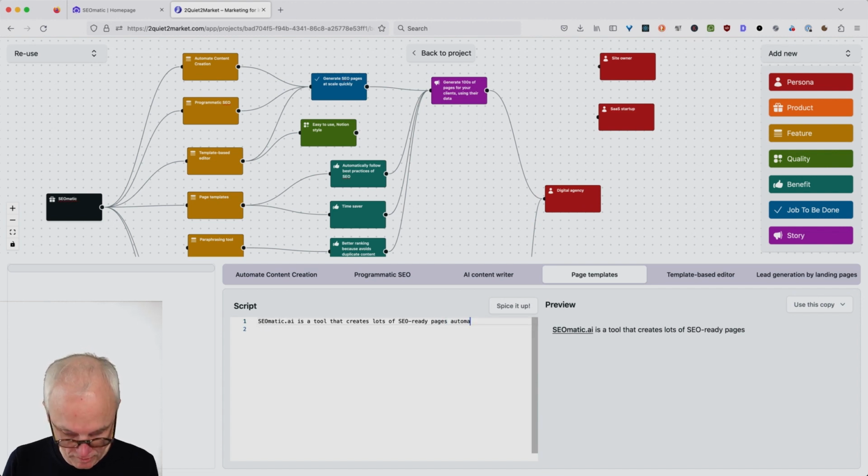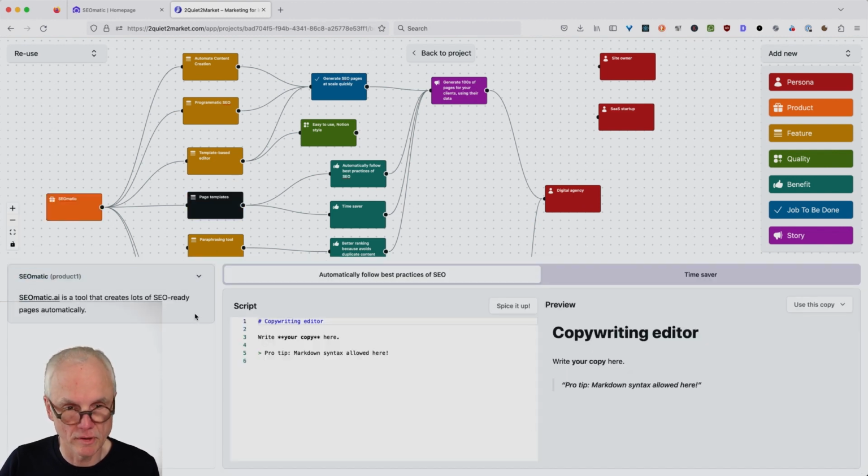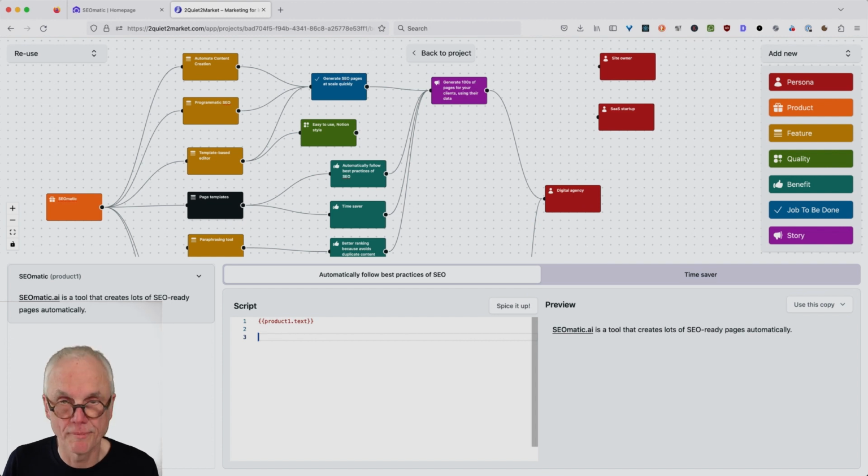Yeah, automatically. Okay, that's it. So then I would go into page templates now and say, okay, if this is coming in from the left, I could say, let's take this from the product, and let's argue page templates greatly help with this.